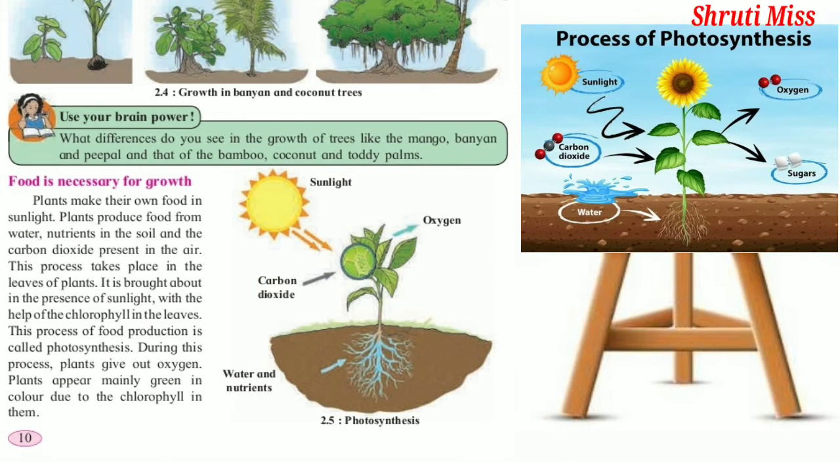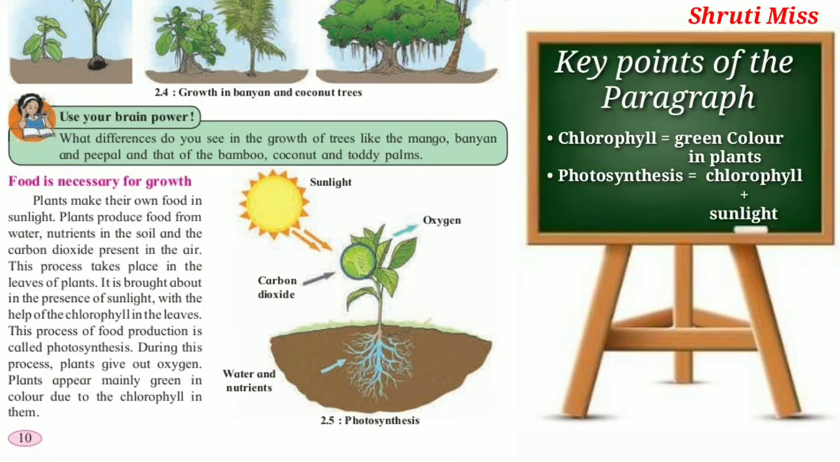In which part of the plant is the food made? In the leaves. It is brought about in the presence of sunlight with the help of chlorophyll. Due to chlorophyll, every plant's leaves are green in color. Okay. The process of food production, the whole procedure, is called photosynthesis. During this process, plants give out oxygen. Plants appear mainly green in color due to chlorophyll.